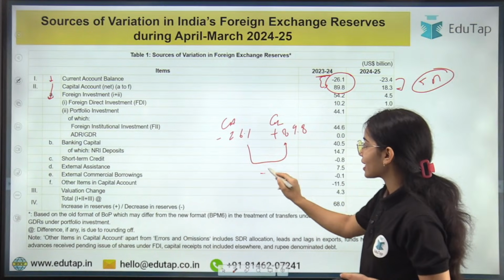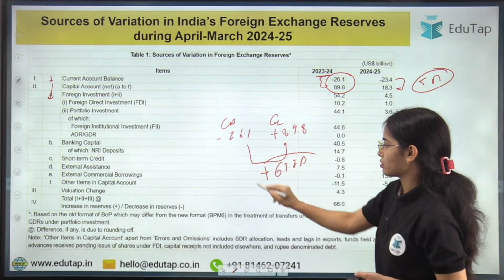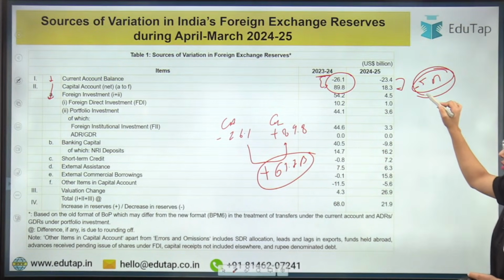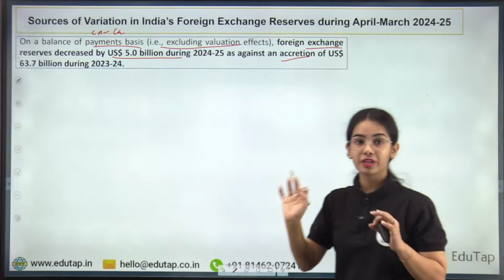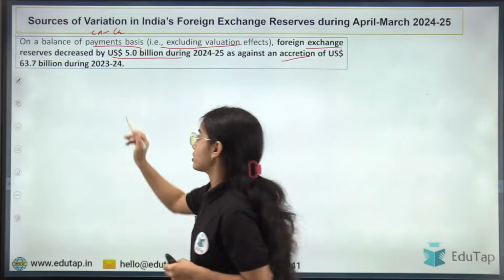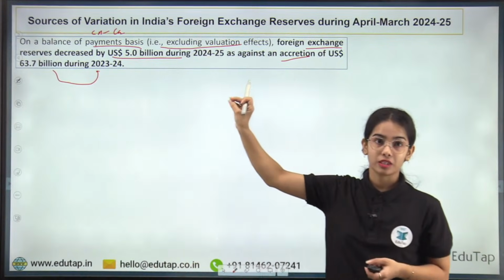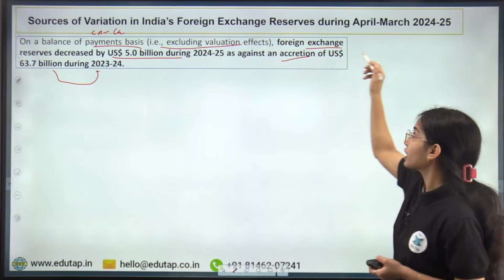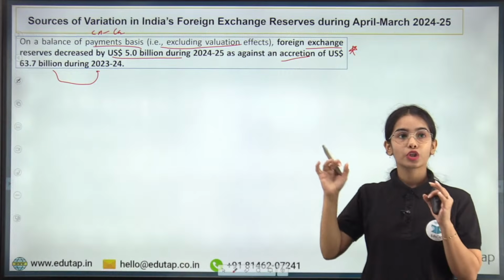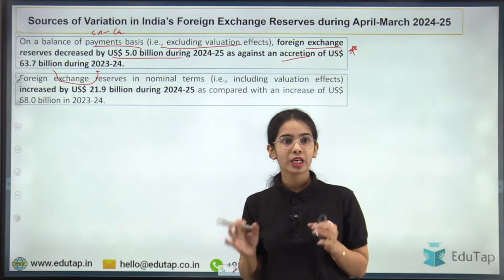So that means we had a surplus of $63.7 billion. That has turned into a deficit of $5 billion, so the foreign exchange reserves decreased by $5 billion to cover the balance of payment deficit in 2024-25.